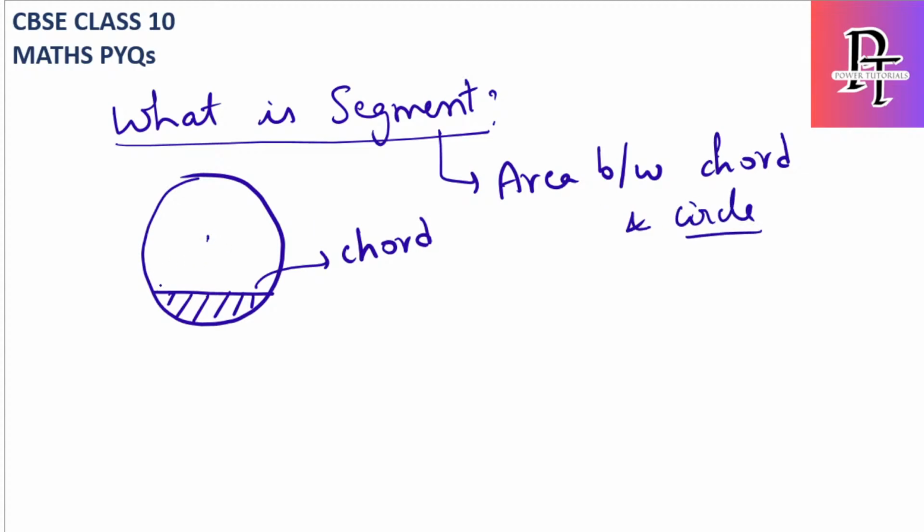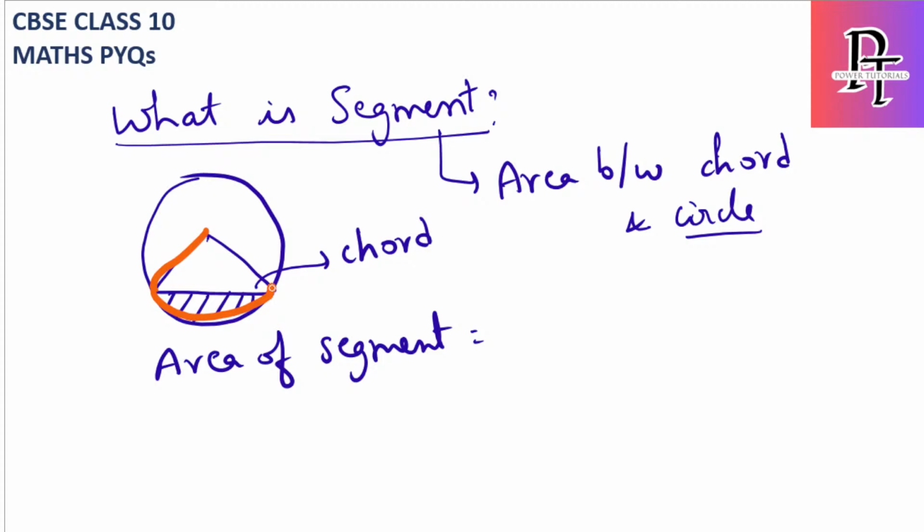Okay, so how to find the area of this segment? If I draw these two lines, these are nothing but the radius. Now it's simple. Area of segment is equal to, if you notice, I will change the color again. If I draw the orange line, the orange is nothing but the sector. So area of segment is equal to area